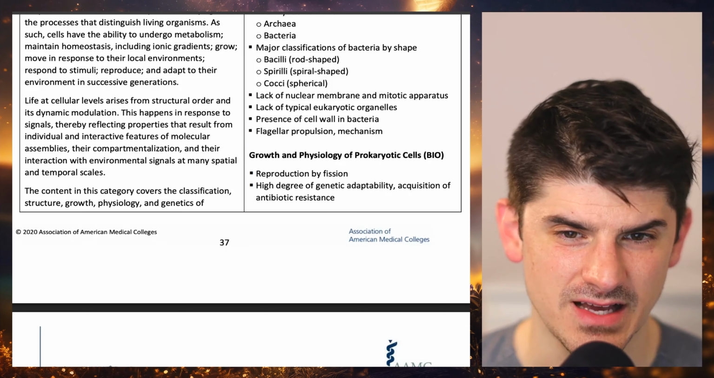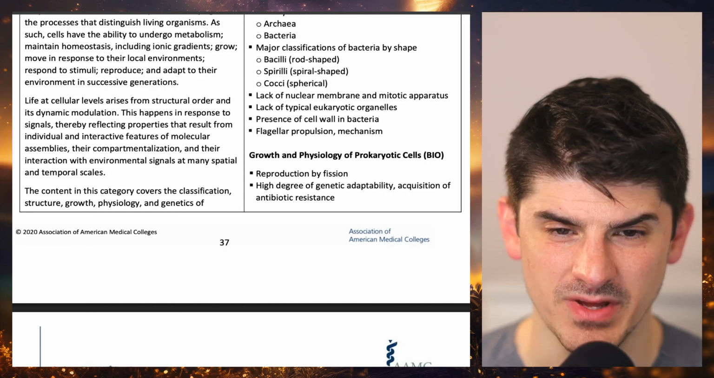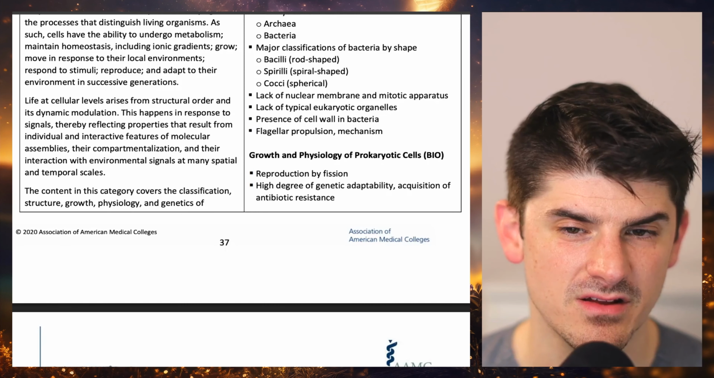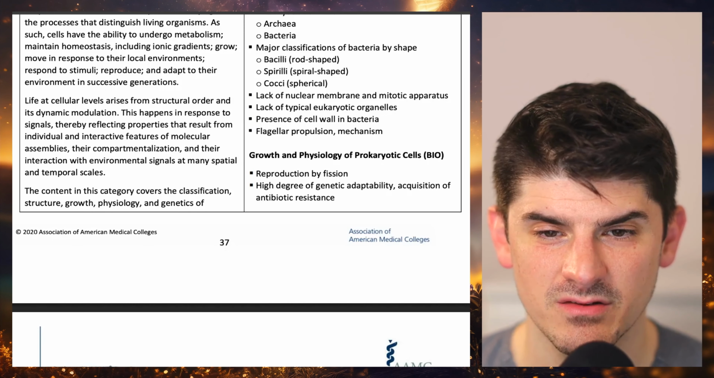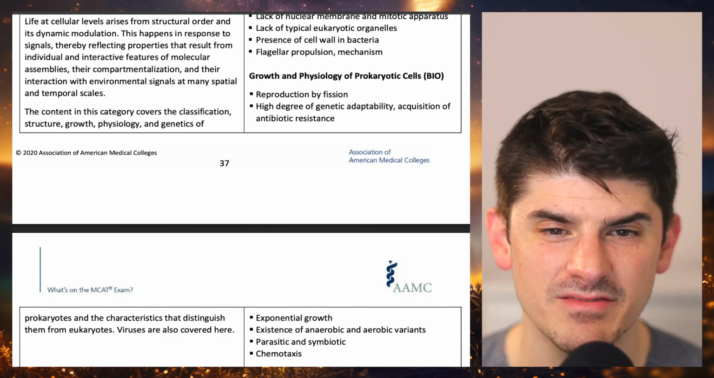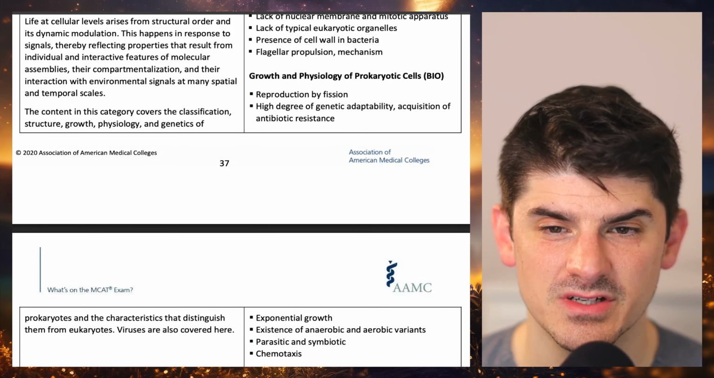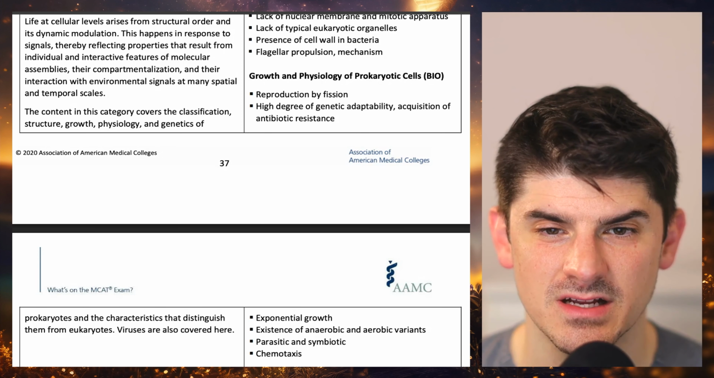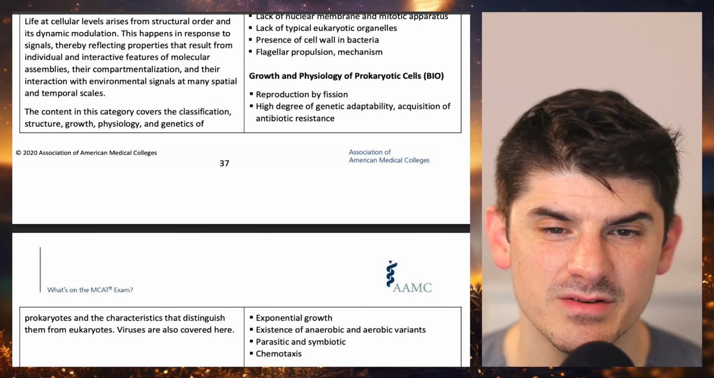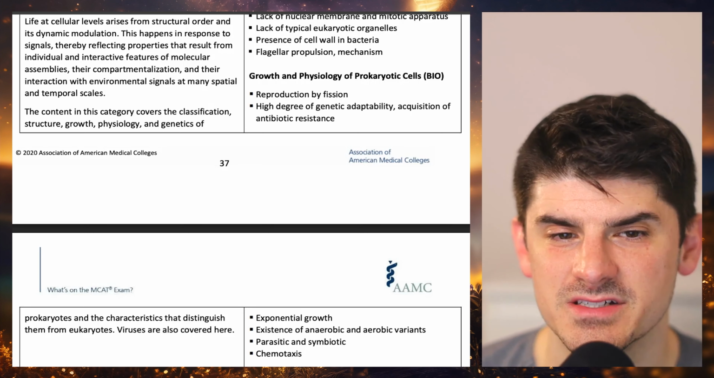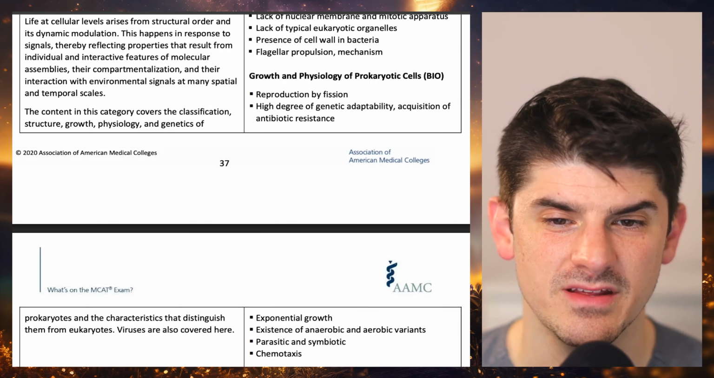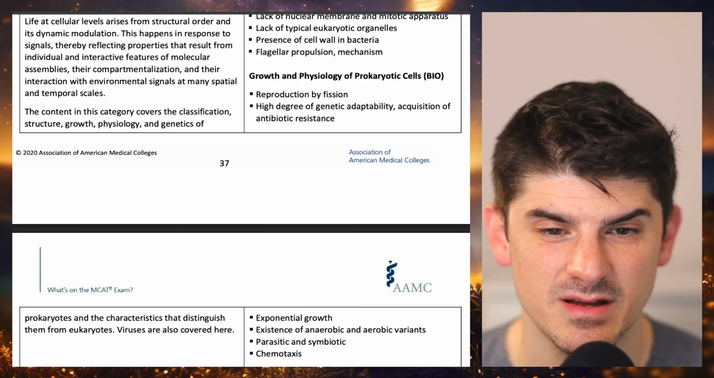As such, cells have the ability to undergo metabolism, maintain homeostasis, including ionic gradients, grow, move in response to their local environments, respond to stimuli, reproduce, and adapt to their own environment. In successive generations, life at cellular levels arises from structural order and its dynamic modulation. This happens in response to signals, thereby reflecting properties that result from individual and interactive features of molecular assemblies, their compartmentalization, and their interaction with the environmental signals at many spatial and temporal scales.